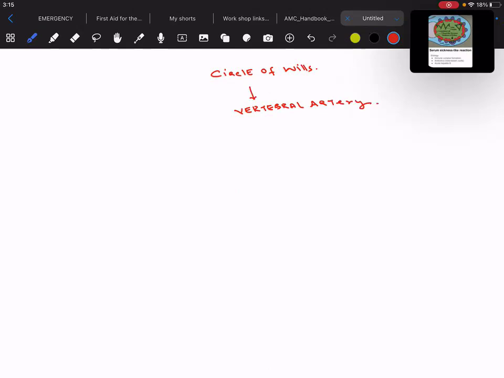And if there is dissection of the vertebral artery, that is what we call vertebral artery dissection, isn't it?